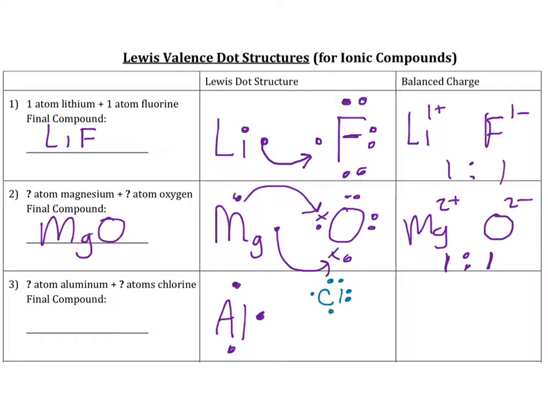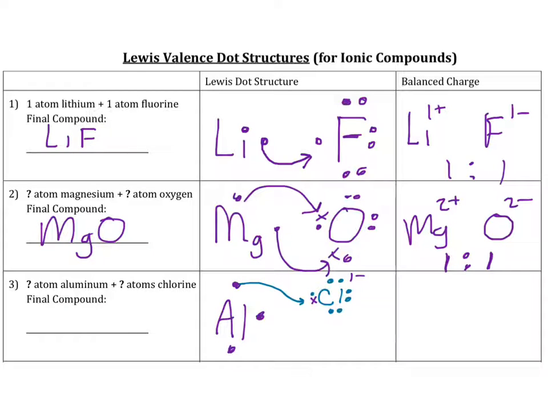How many electrons does chlorine want to gain? Chlorine wants to gain 1. But aluminum wants to lose 3. So if chlorine gains 1 but aluminum loses 3, how does that work? Well, let's just go ahead and transfer 1 over. So this goes here, and we end up with it gaining 1. And this becomes a 1 negative when that happens.